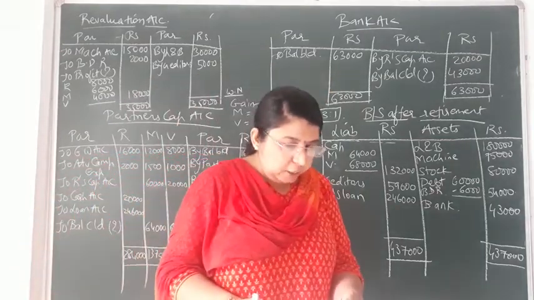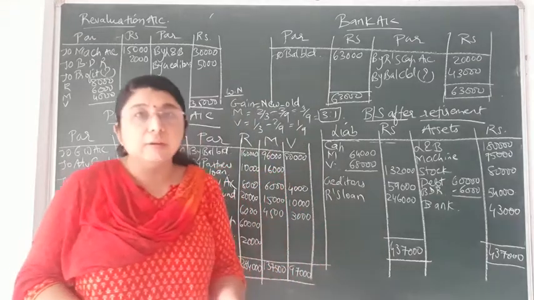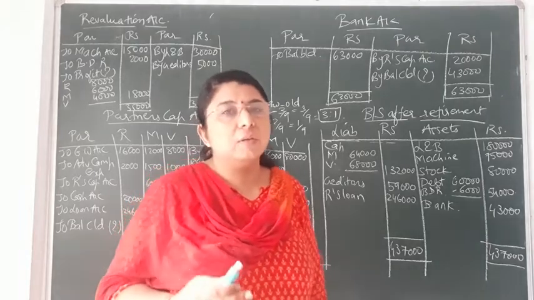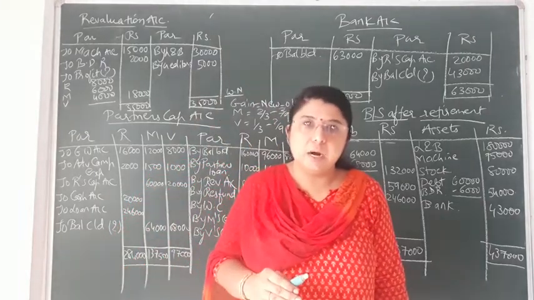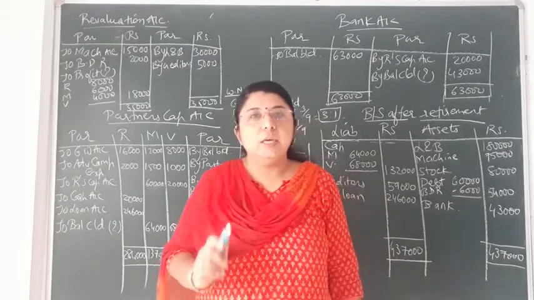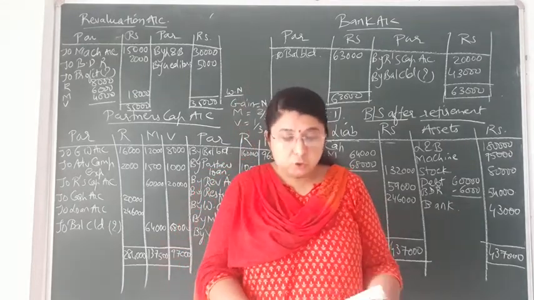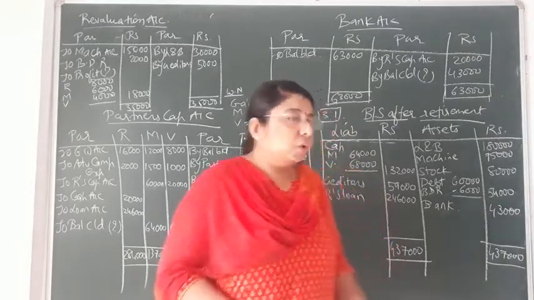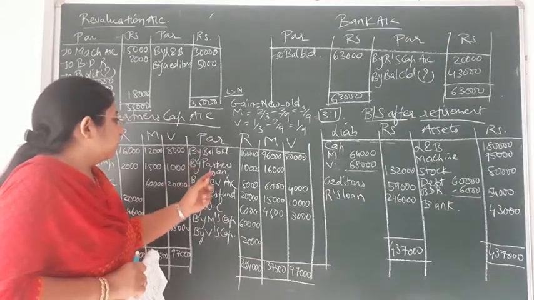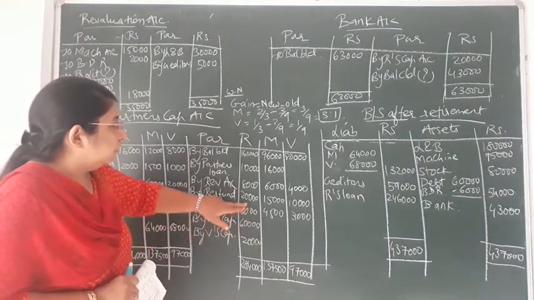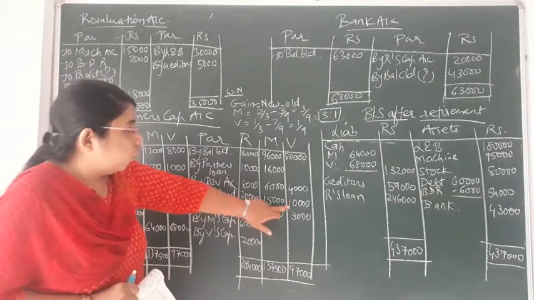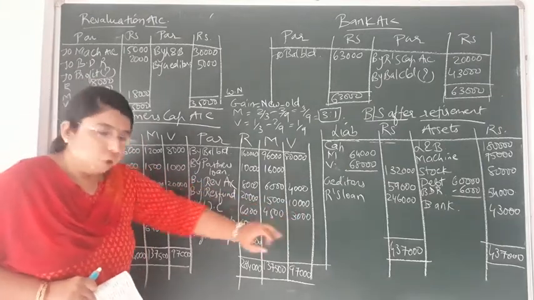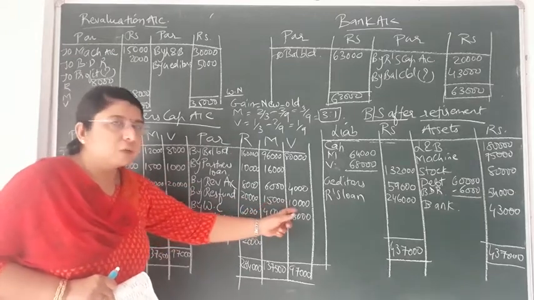Then afterwards the reserve fund and workmen's compensation reserve. Now these two are reserves, so they are to be distributed amongst the partners including the retiring partner in their old profit and loss sharing ratio. What is the old profit and loss sharing ratio? That is already given in the first line of the question, that is 4:3:2. So you can see I have written on the credit side by reserve fund, the total given to you is 45,000. So 45,000 is to be distributed in the ratio of 4:3:2. So it would come to 20,000, 15,000 and 10,000.